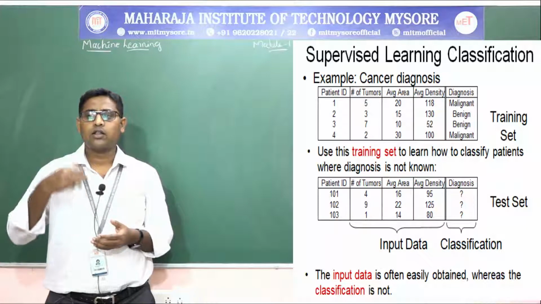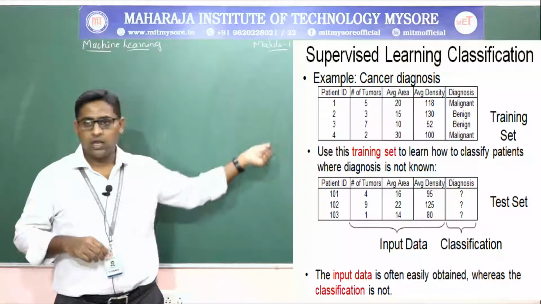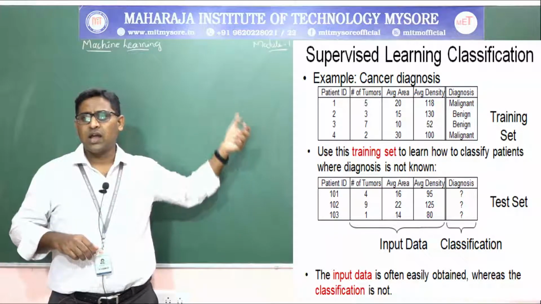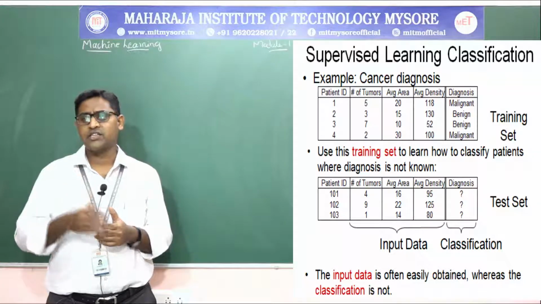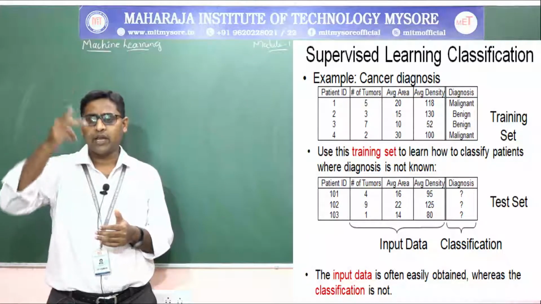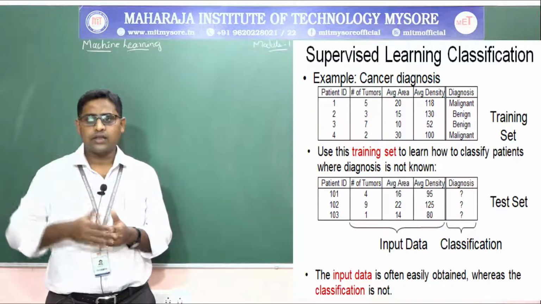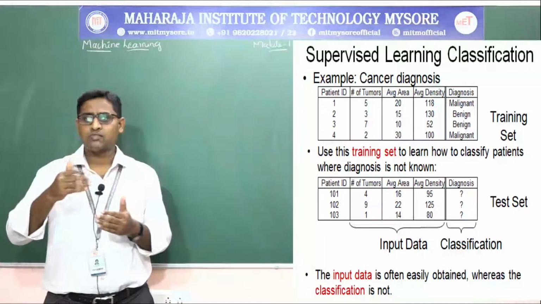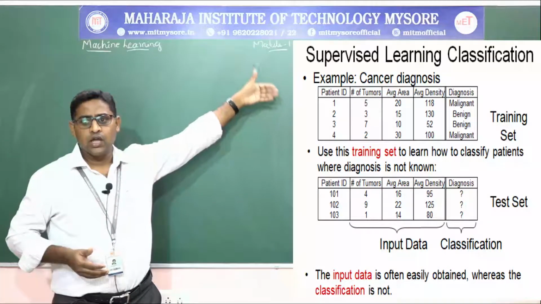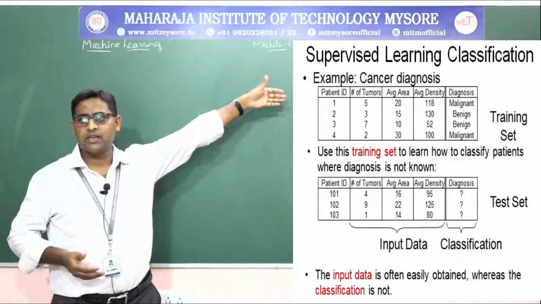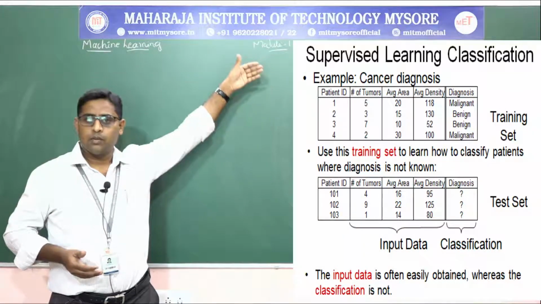Similarly, when you go to the test set and give a patient ID, it will recognize the patient ID, the number of tumors is 4, the average area is 16, and the average density is 95. These will be compared with the first training row, second, third, fourth and so on of the training set table. When it maps to one of the 4 rows, if 101 is mapped with 1, then it will be diagnosed as malignant. If 101 is mapped with 2, then it will be diagnosed as benign.